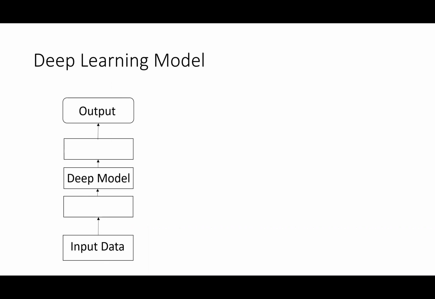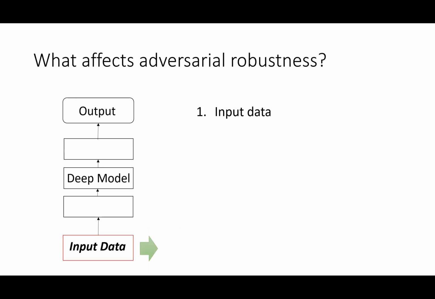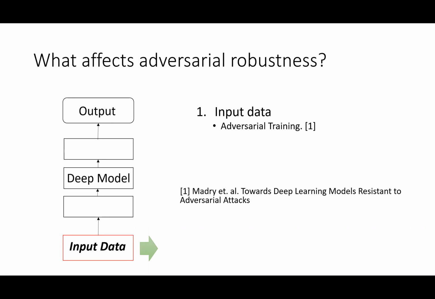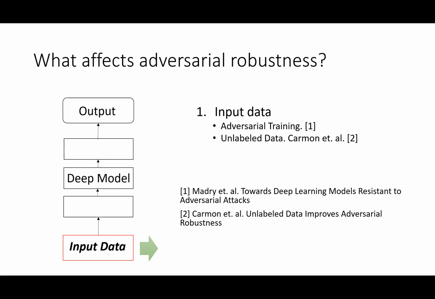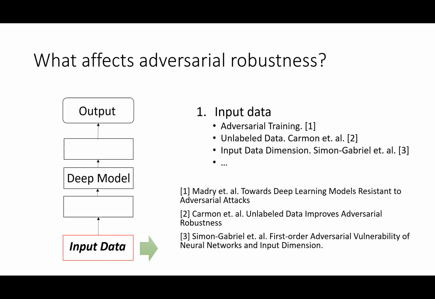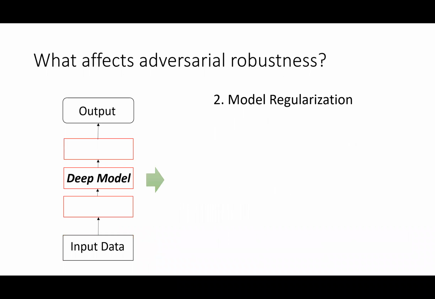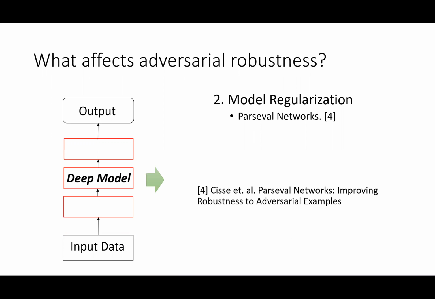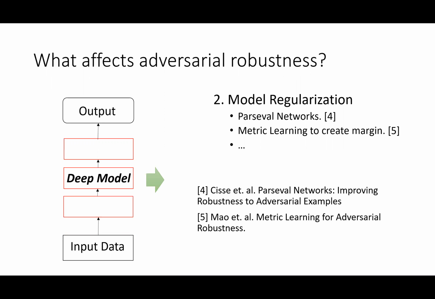One line of research shows that input data affect models' robustness, such as adversarial training, or using unlabeled data, or decreasing the input dimension. Another line of research shows regularizing models can also increase robustness. Parseval networks constrain the Lipschitz constant of neural networks. Our previous work, TLA, used triplet loss regularization to increase robustness.